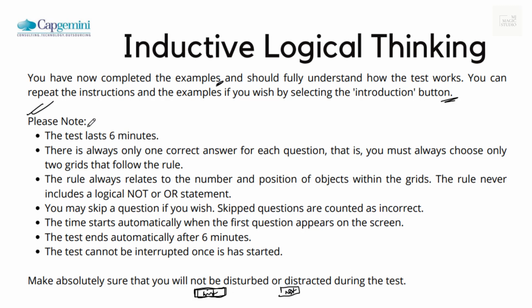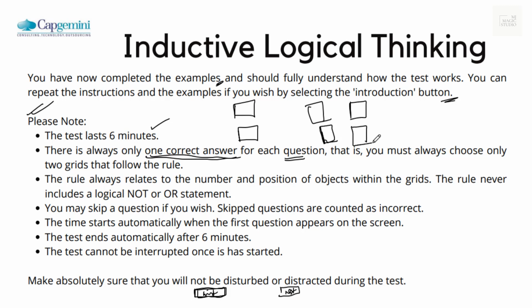Now, a few do's and don'ts regarding inductive logical thinking. This test lasts for 6 minutes. There is always only one correct answer for each question. That is, you must always choose the 2 grids that follow the rule. Basically, 2 grids would be given and 4 question grids would be there.